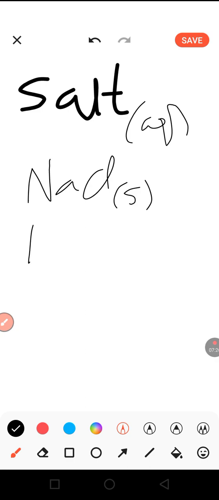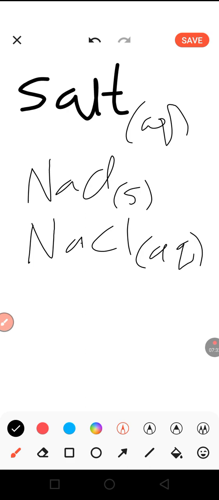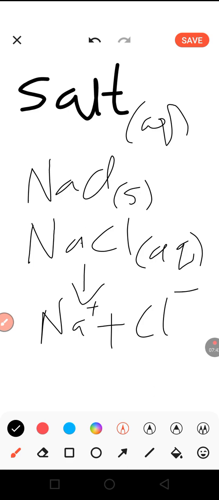But when you now talk about the same sodium chloride in a solution form, in its aqueous form, in that case, it will separate into its ions, Na plus and Cl minus. The ions are separated from each other, and for that reason, it will allow electric current to pass through. So a salt can only be called an electrolyte if it's in solution form or in molten form.